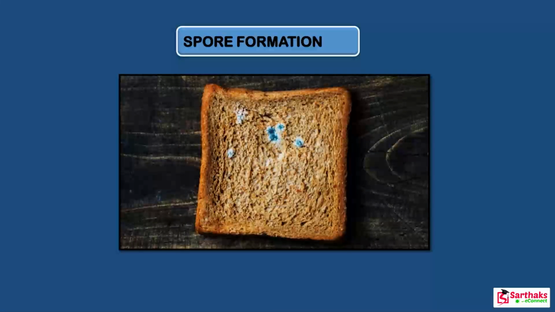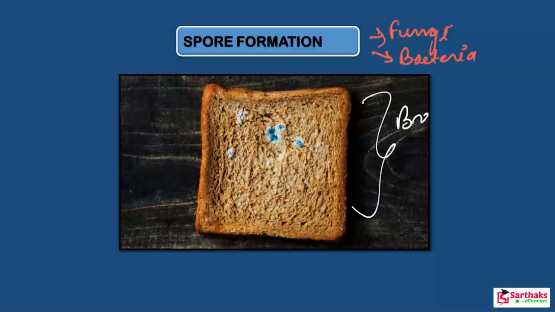Now next is spore formation. Spore formation is the next type of asexual reproduction, which mainly occurs in fungi and also in bacteria. Okay, now look at this diagram. Look at this image. What do you observe here? Is it a bread? Yes. Can you observe the white patches on this bread? Look at this, there are white patches on the bread, and after some time these white patches turn into black color.